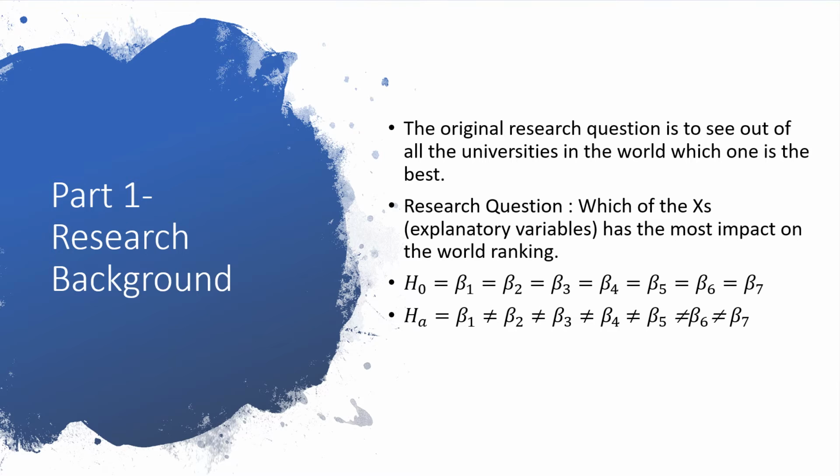And then for me, I'm going to be looking at the null hypothesis, which will be beta 1 equals beta 2 equals beta 3, 4, 5, 6, 7. And the alternative hypothesis will be that beta 1 is not equal to beta 2, beta 3, beta 4, beta 5, beta 6, and beta 7.